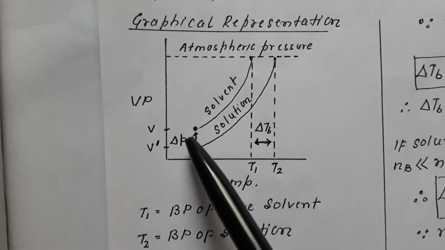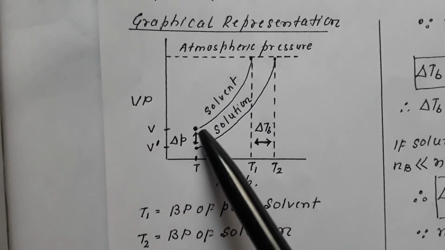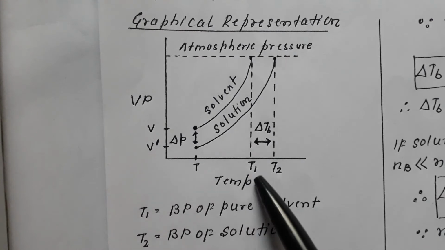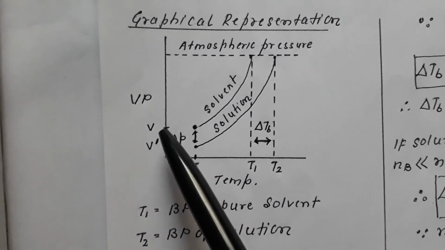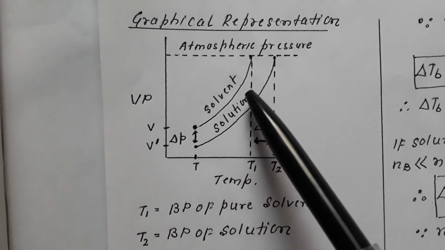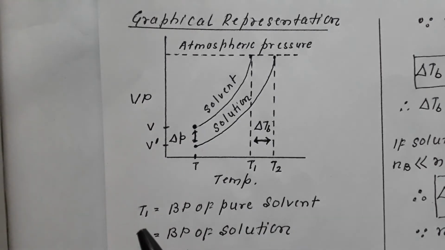Therefore we say the temperature at which, remember, T1, this vapor pressure becomes equal to atmospheric pressure is T1. So what is T1? T1 is the boiling point of pure solvent. At temperature T it was V, which was not equal to atmospheric pressure. In order to make it equal to atmospheric pressure, we started increasing the temperature, and at a certain temperature it becomes the same, and that temperature is T1. So remember, T1 is the boiling point of pure solvent.